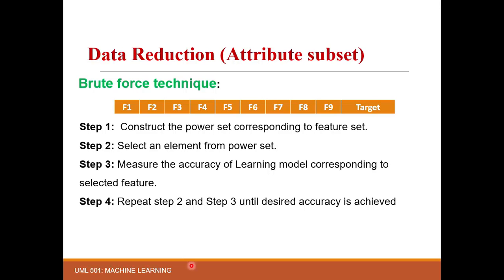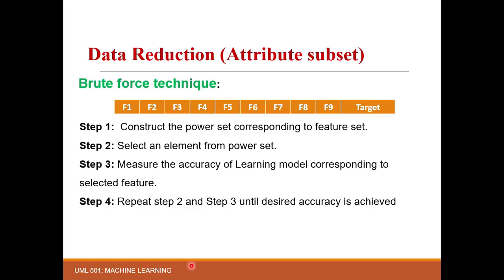So using this selected feature set, you have to measure the model accuracy. Now repeat steps 2 to 3 until the desired accuracy is achieved. So you have to again select an element from the power set and again calculate the accuracy, and this process goes on until you get the desired accuracy.